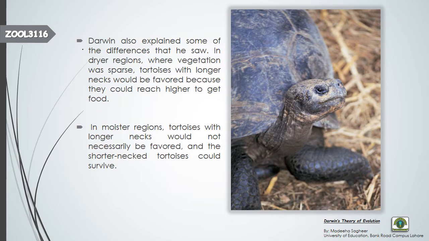Darwin also explained some of the differences that he saw in dry regions where vegetation was sparse. Well, in dry regions, tortoises didn't get vegetation on the ground, so a short neck wouldn't be favored in that environment. That's why in dry regions where vegetation was sparse, tortoises with longer necks would be favored. Definitely, they were favored because they could reach higher to get food. If they have a longer neck, they can get their food easily.